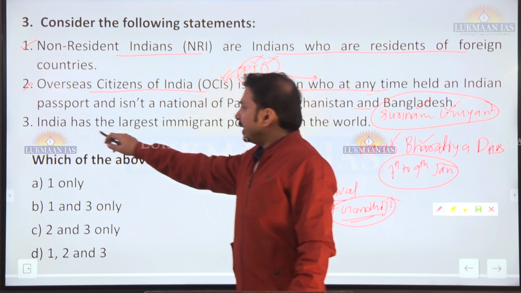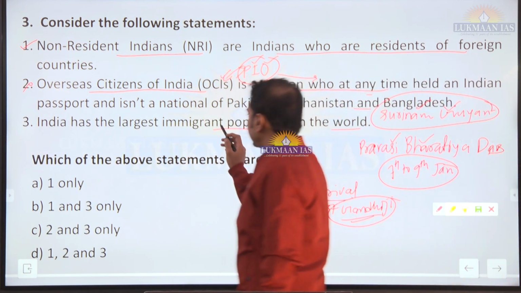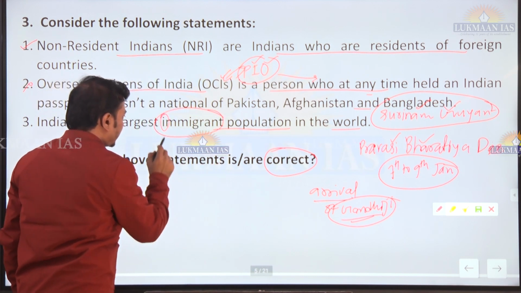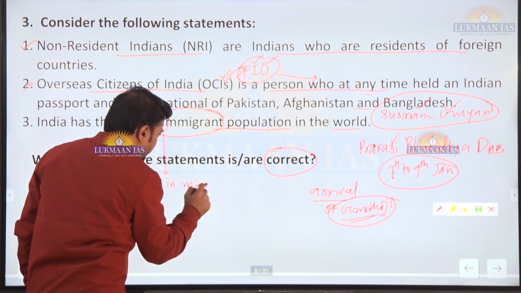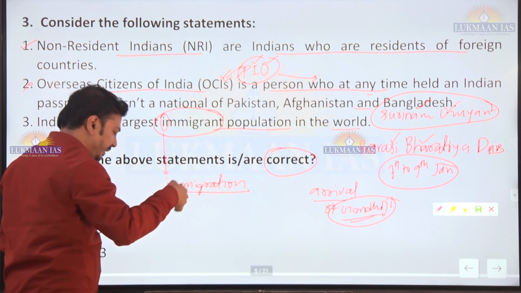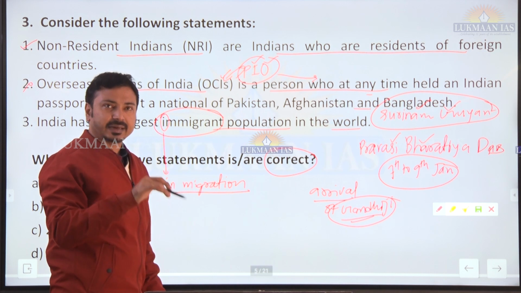Now, second, India has the largest immigrant population in the world. Now this tricky word, immigrant. When we say I, basically it is in-migration, that is, the people from outside are coming inside the country. So is this the case for India?